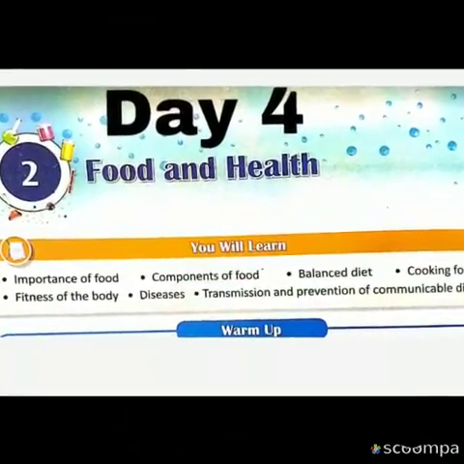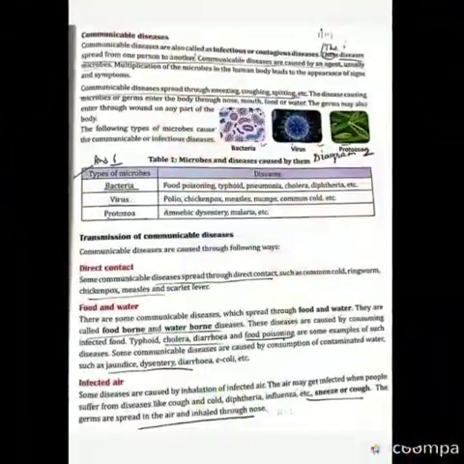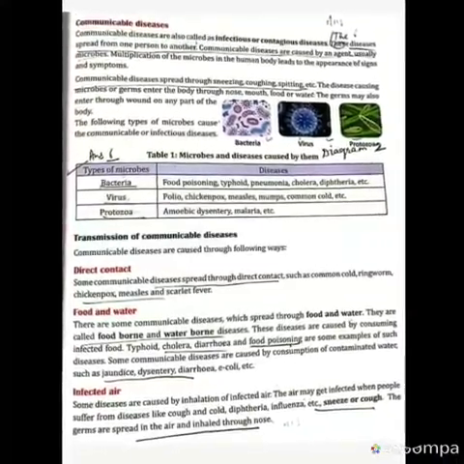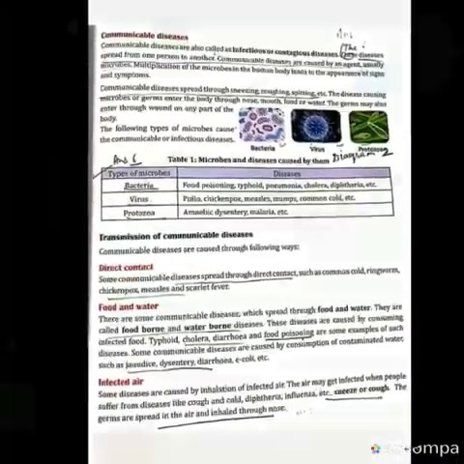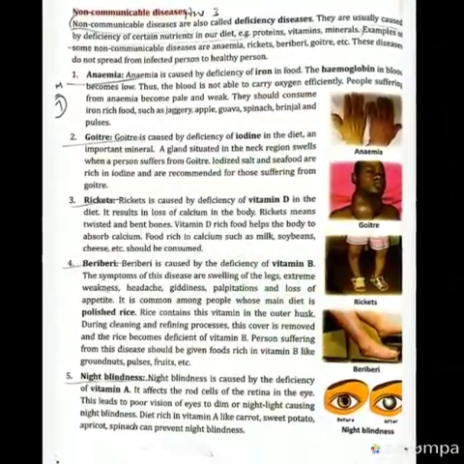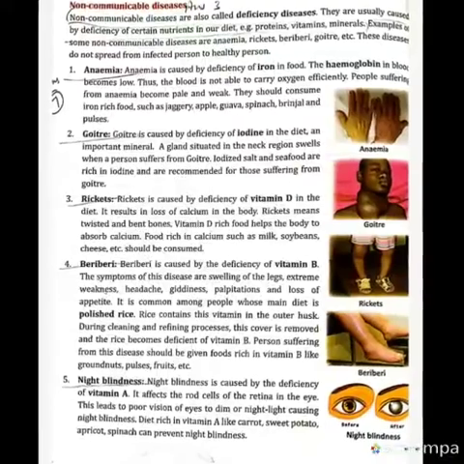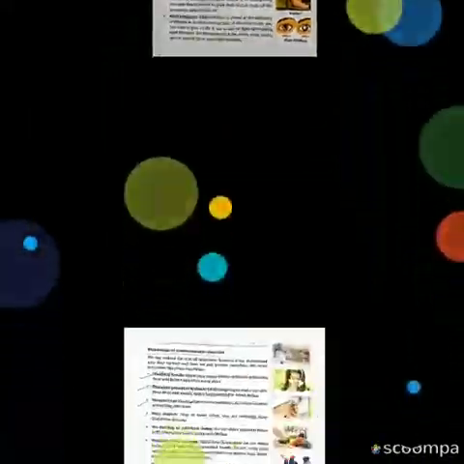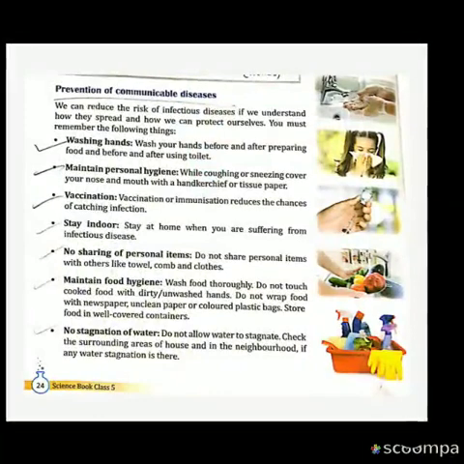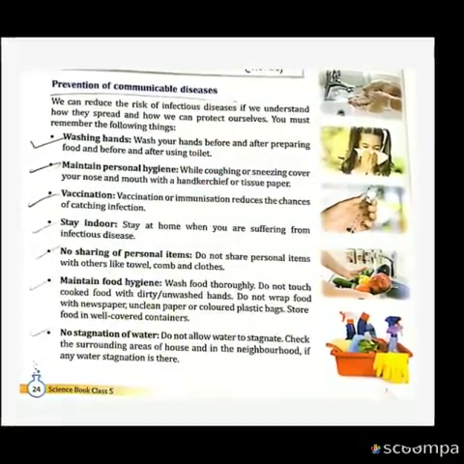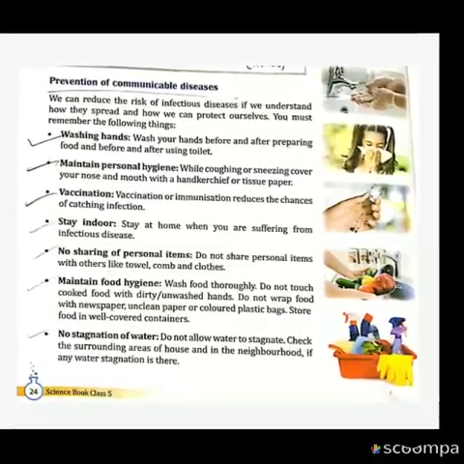Yesterday we read about communicable diseases, types of microbes and how these diseases spread. And today you will learn about the non-communicable diseases and preventions of these diseases. Before I start the non-communicable diseases, first I will tell you about the preventions of communicable diseases. It means how we can protect ourselves from these diseases.